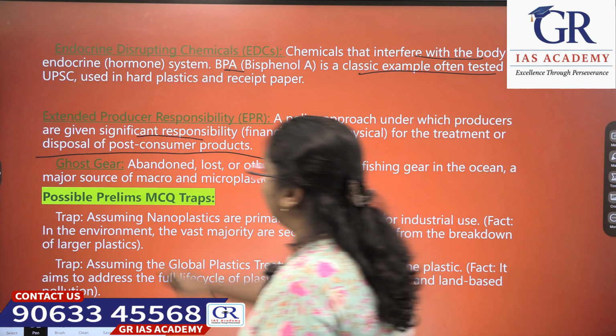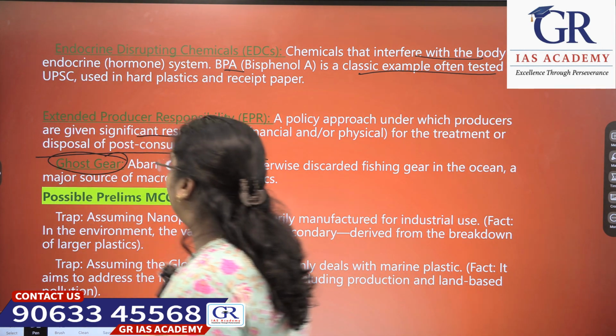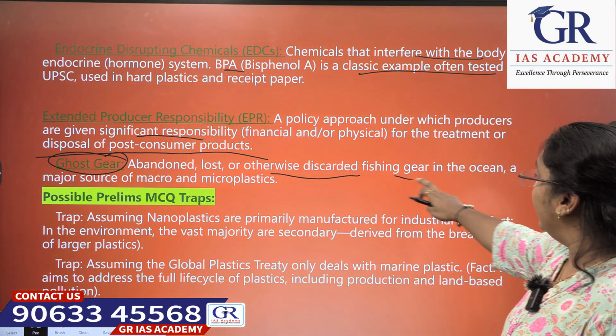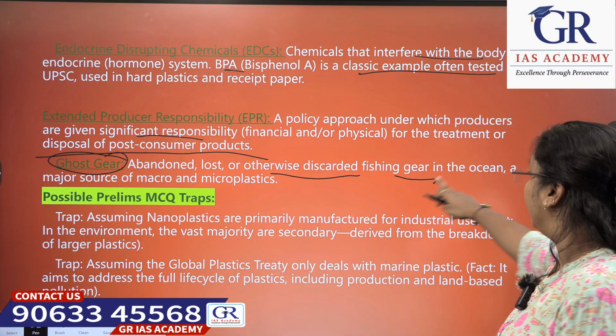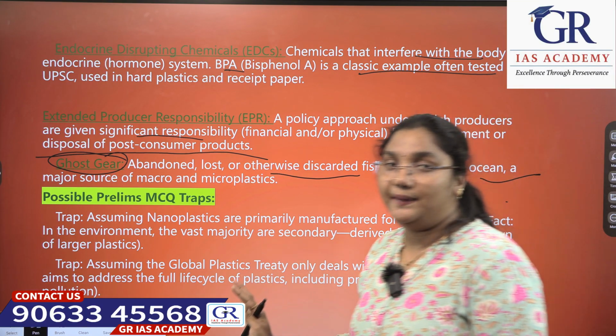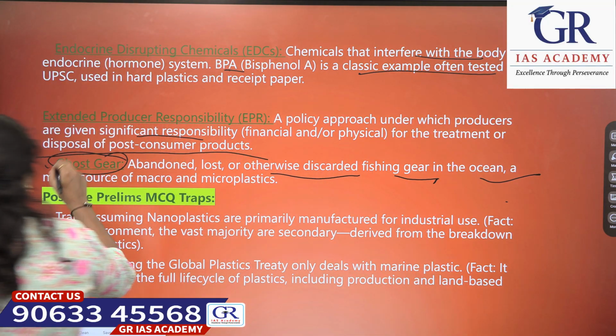Next, what is ghost gear? Ghost gear is abandoned, lost or otherwise discarded fishing gear in the ocean, a major source of macro or microplastics. This is one of the things.